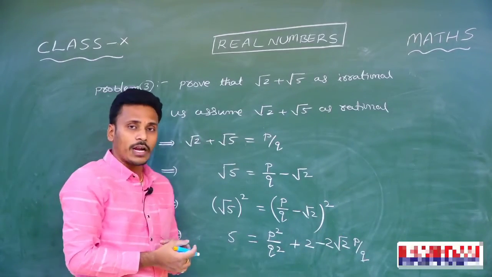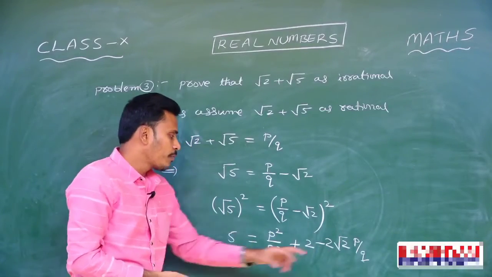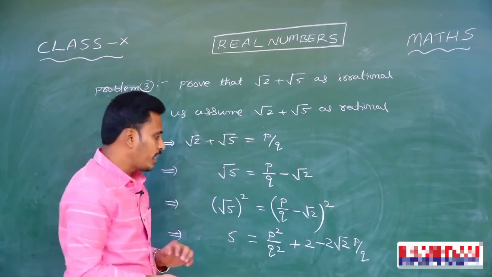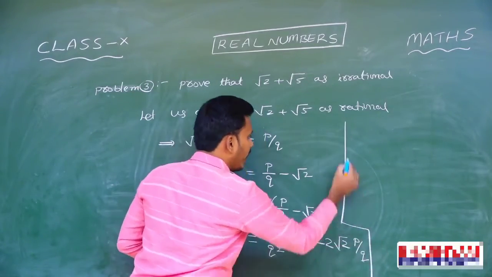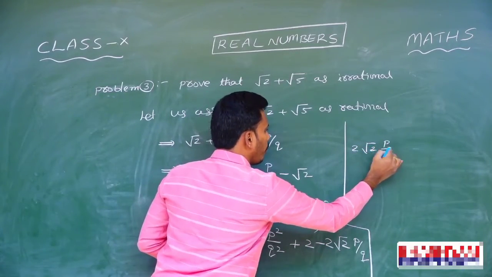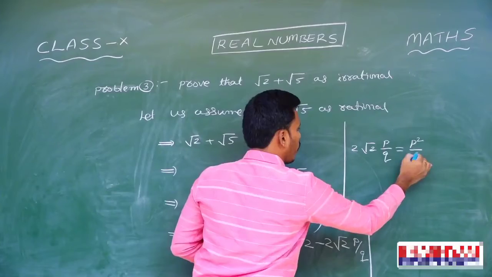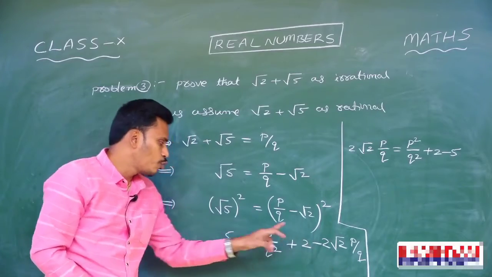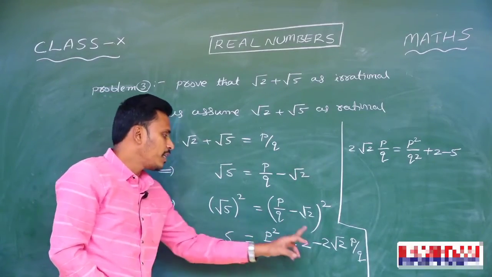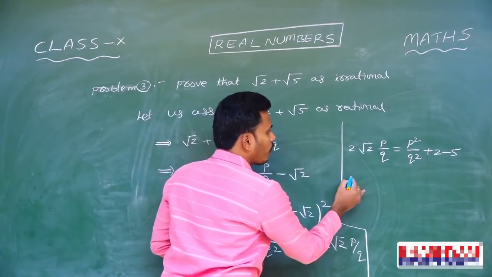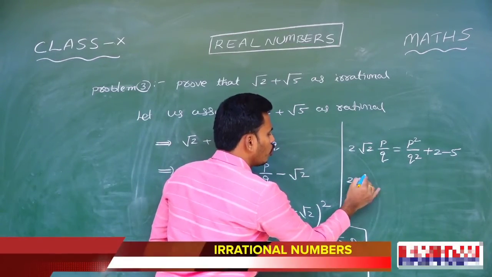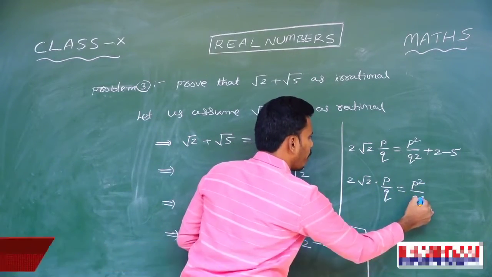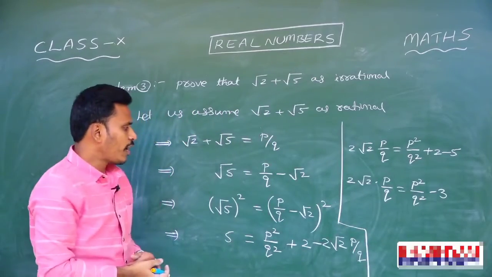And now, you need to make root 2 the subject. So send this 2 root 2 p by q to the left side and then drag this 5 to the right side. It becomes like this. We have at the end that 2 root 2 p by q is equal to p square by q square plus 2 minus 5, just by taking this 2 root 2 p by q to the left side and sending 5 to the right side. And now here what we have: 2 root 2 times p by q is equal to p square by q square minus 3. Is it right? Right.